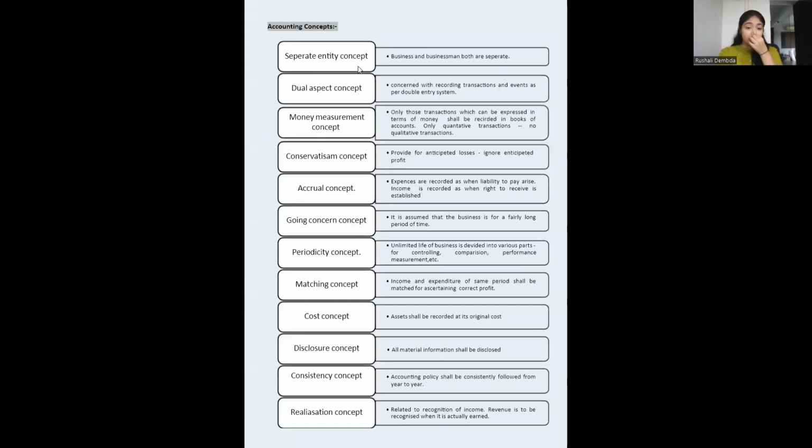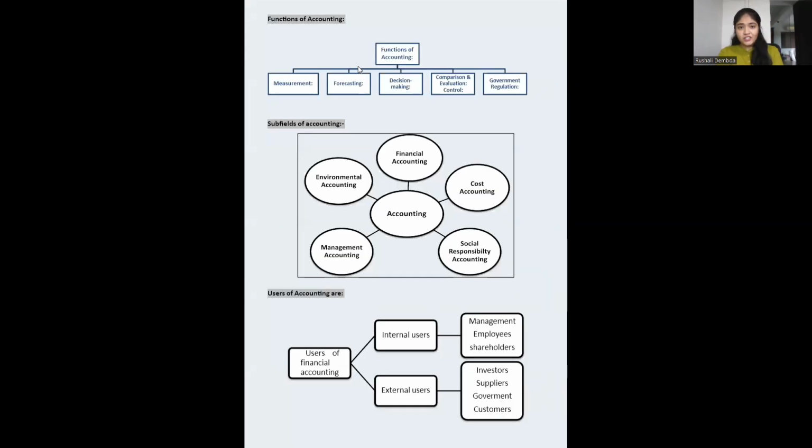So that was our previous slide. We learned about all the accounting concepts. Let's just move ahead and we'll be learning a few more concepts, functions of accounting. What the accounting does, what we do in the accounting, as we read in the accounting definition, we got a little insight. Let's just see what are the functions of it.